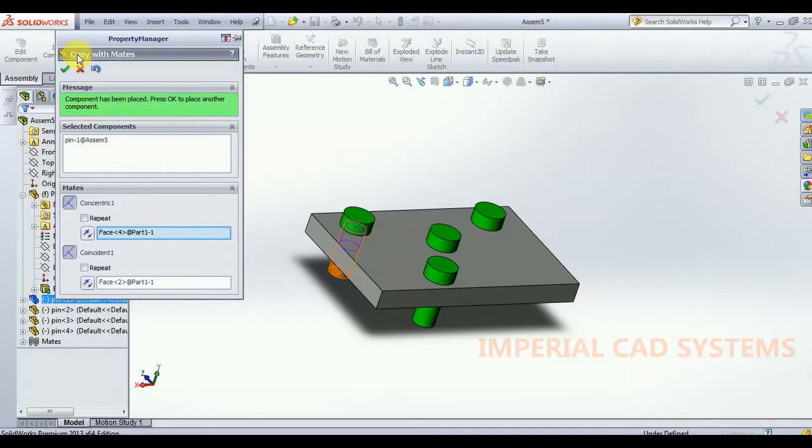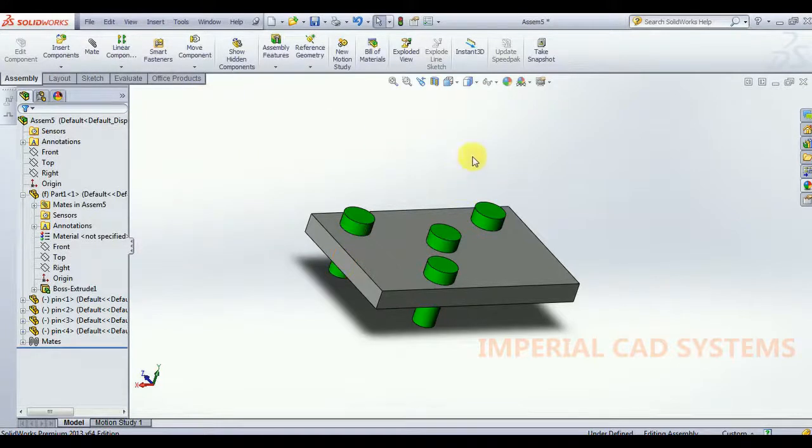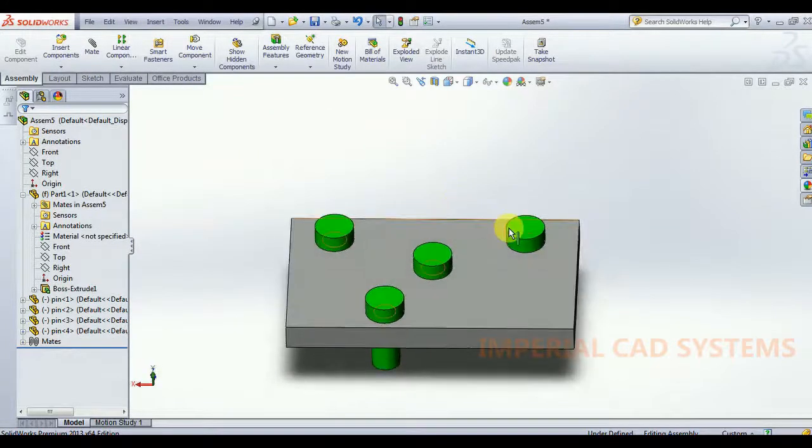Like this, with the help of this copy with mates option, we can insert a component into a number of holes.